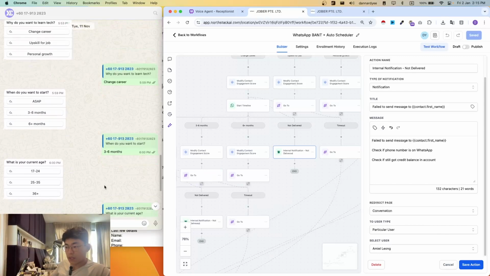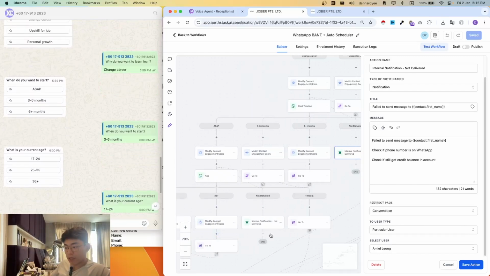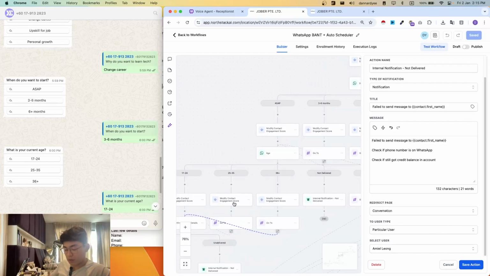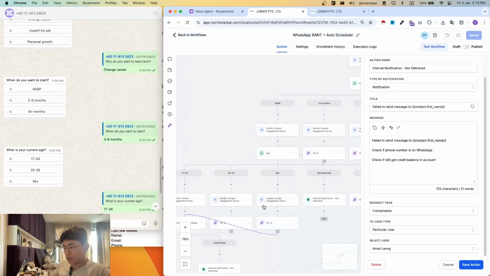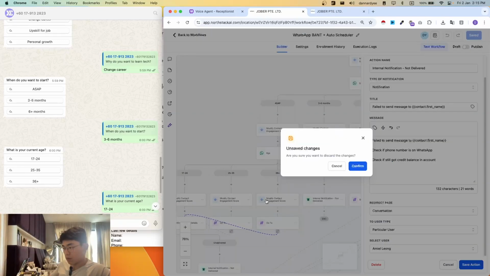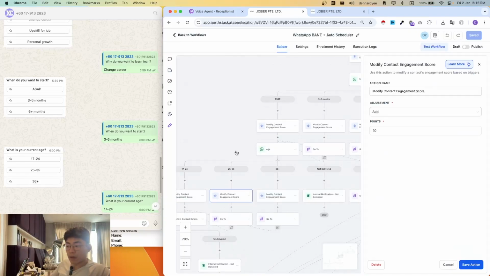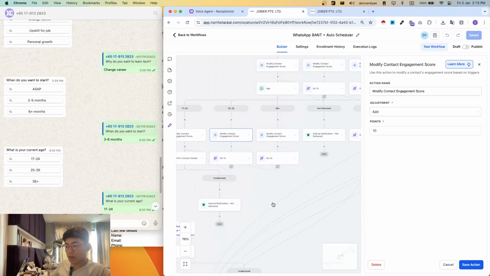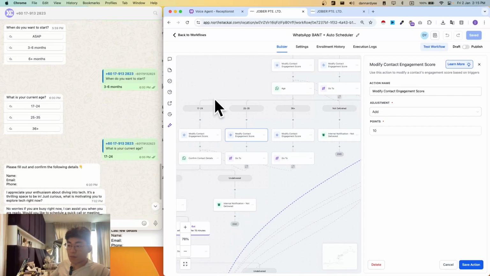So next, we then ask of their age, right? Depending on their age, we also give them a different engagement score. Sorry, if they are in the age of 25 to 35, they have a higher engagement score because they are more likely to sign with us, right? Historically speaking, our students are mainly from this age, right?